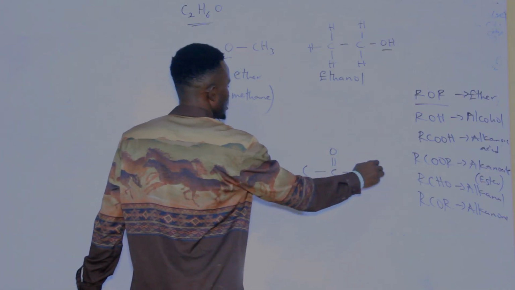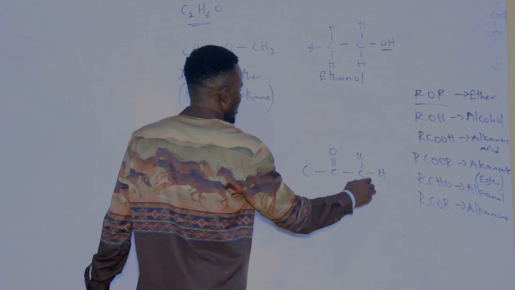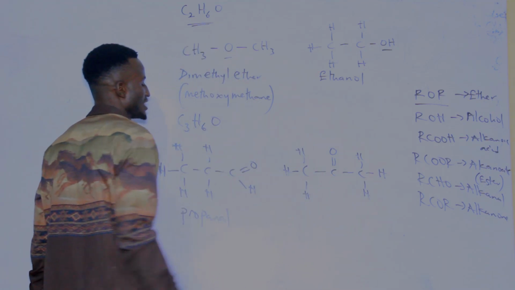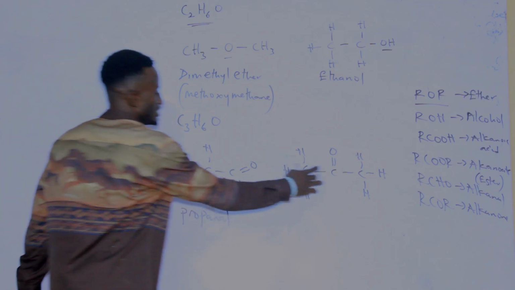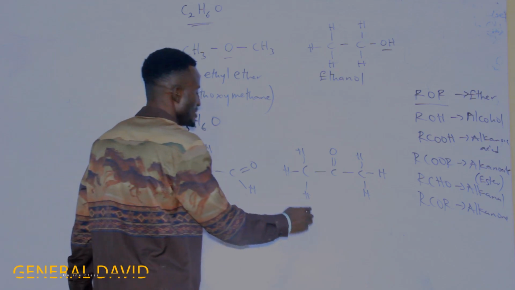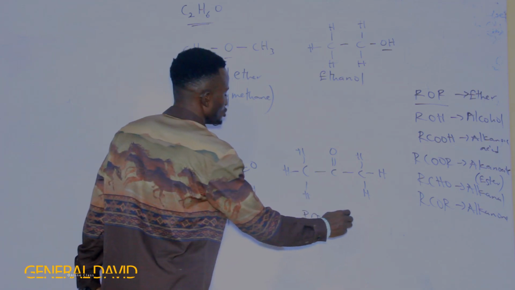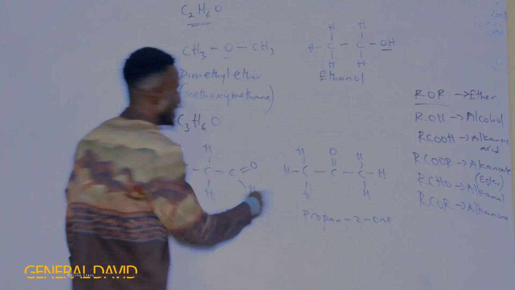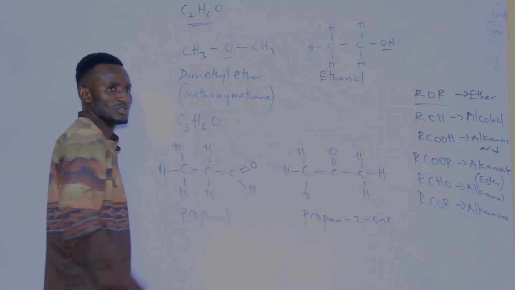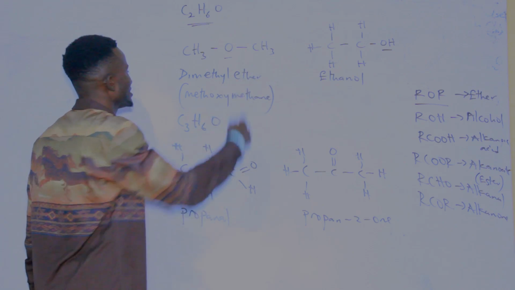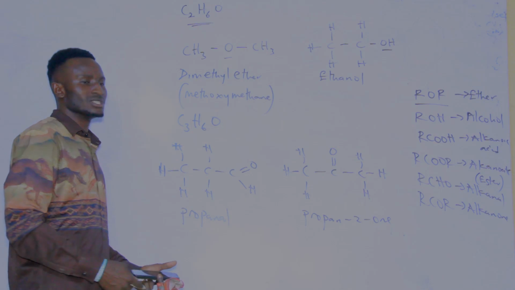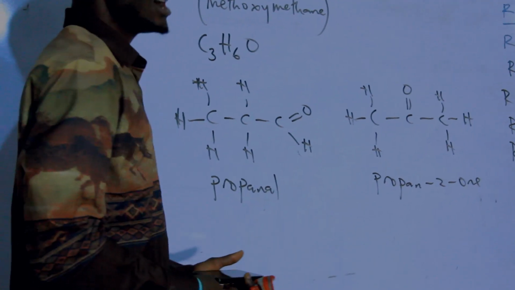And you also have this one, C. You can have this like this. Hydrogen, don't forget, each carbon must be tetrahedral. Now if you check it very well, the carbon is 3, the hydrogen is also what? 6, and the oxygen is 1. So we'll call this propan-2-one. So they are what? They are functional group isomers of each other. The same thing with dimethyl ether and ethanol, the same thing with propanal and propan-2-one. They are functional group isomers.